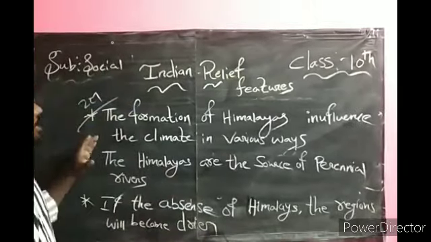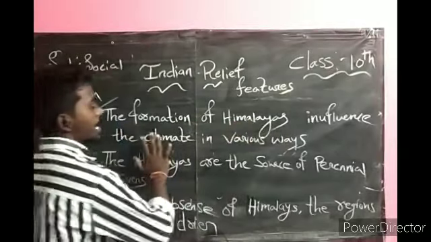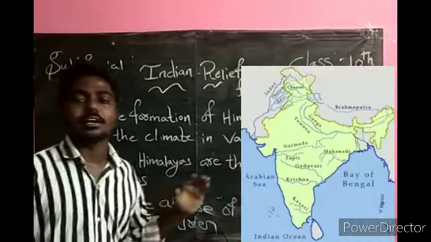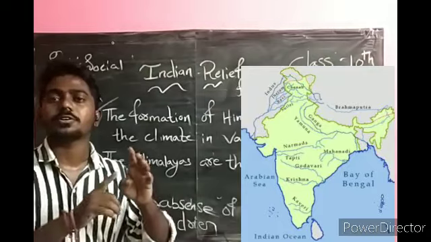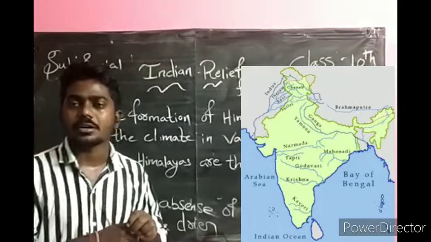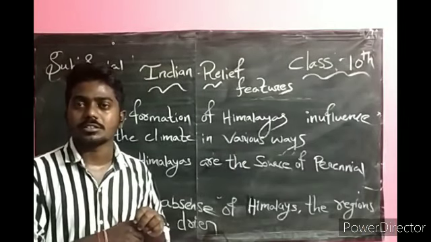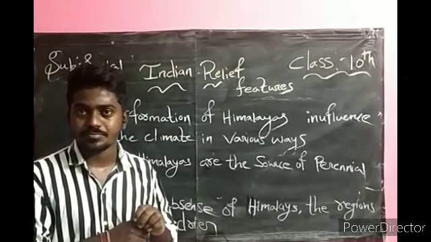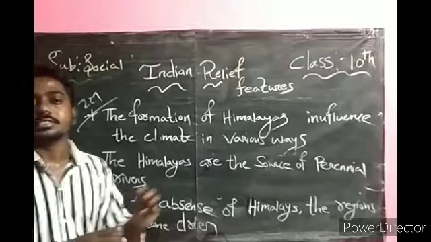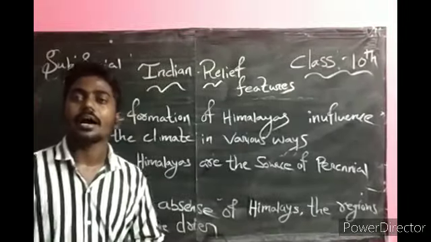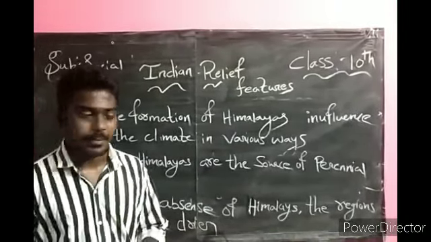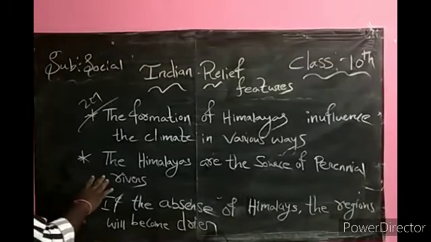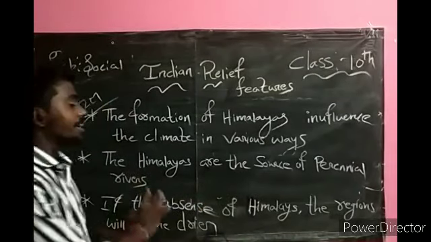Okay, this is about how the formation of Himalayas influences the climate in different ways. First I told you it acts like a barrier protecting the Great Plains from cold winds coming from Central Asia. Also the Himalayas are the reason for summer rains and monsoon type of climate, and the source of perennial rivers.